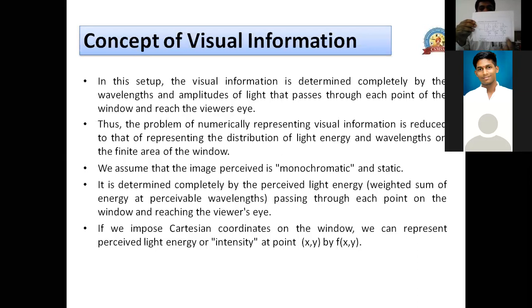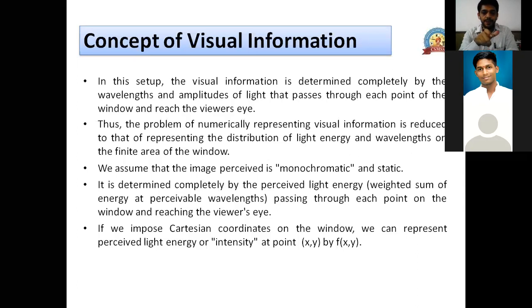Now if I want a point here, then this point can be given by, let's say here x is 2 and here y is 3, and this point is 2 comma 3. So we are representing just this point. We say that 2 comma 3 is the point in this window. And what is the intensity of light here? That can be given by the function of the point 2 comma 3. So the intensity at this point is nothing but f of 2 comma 3. So intensity will be given by function of the point.